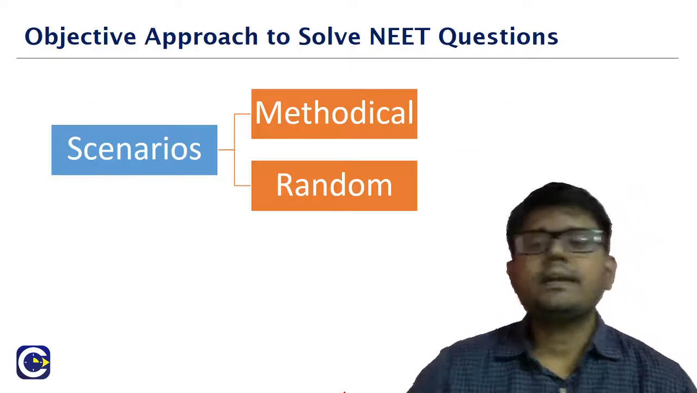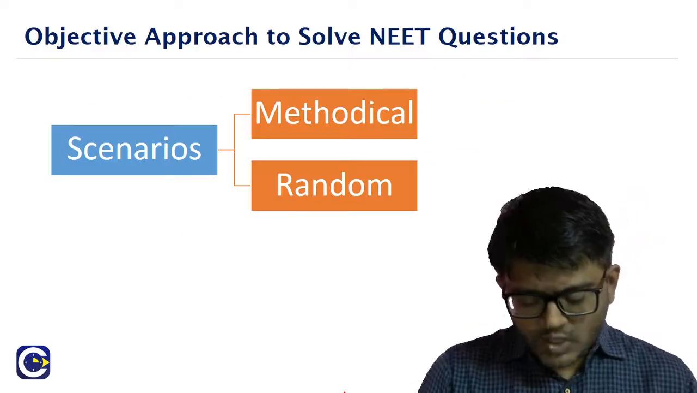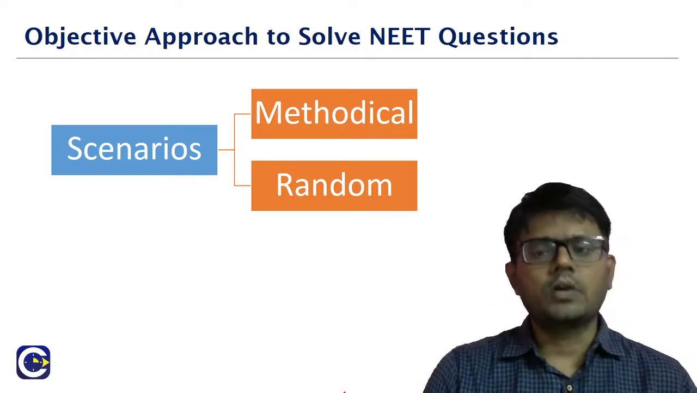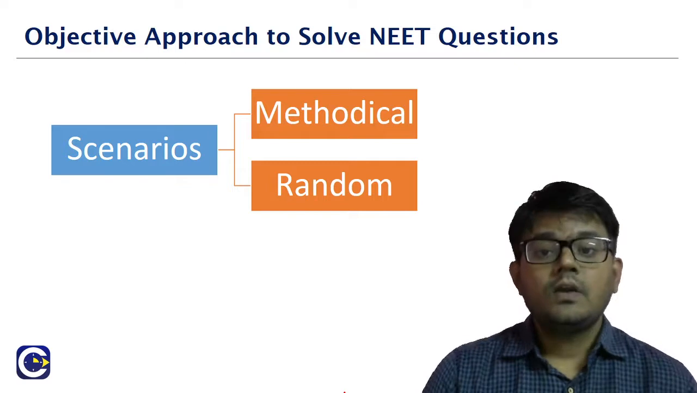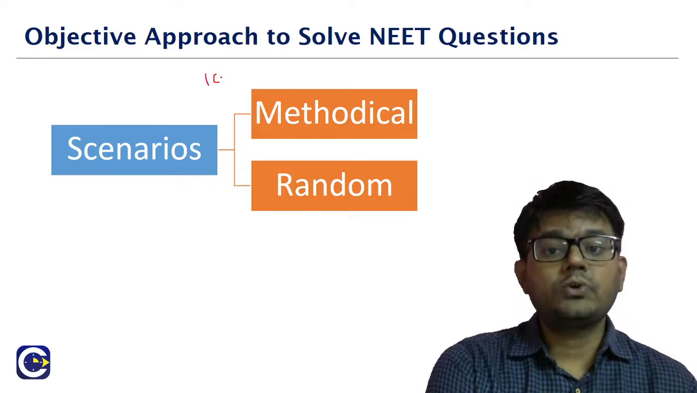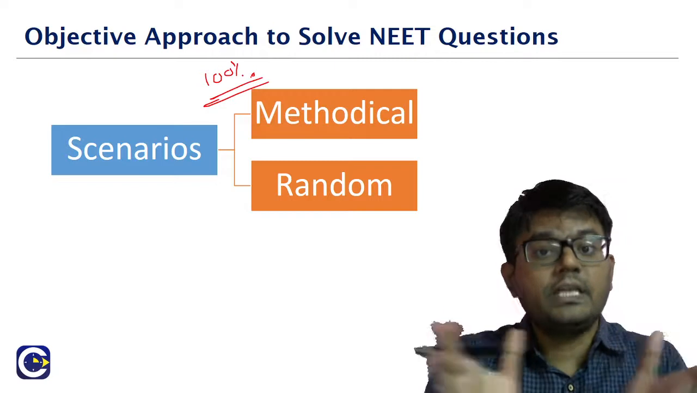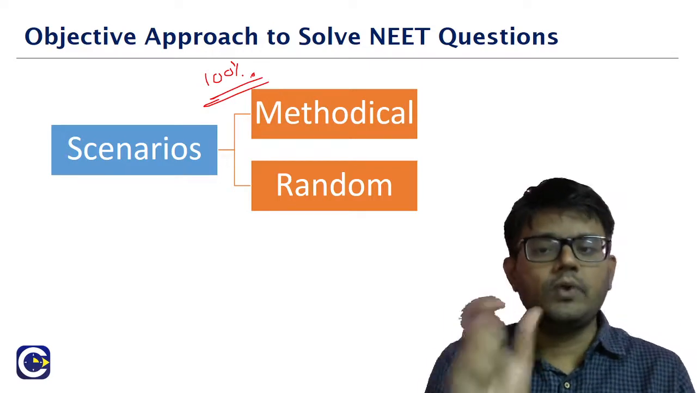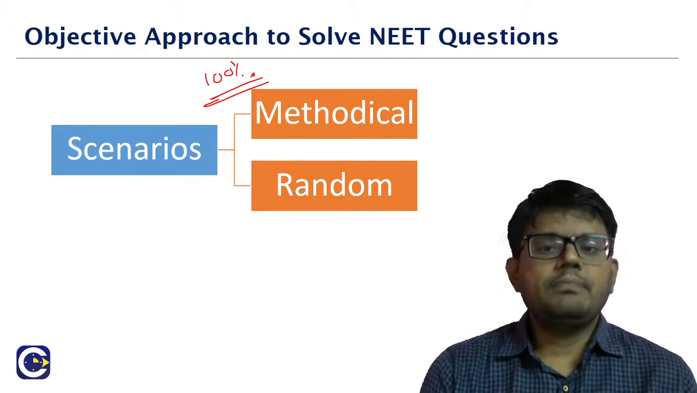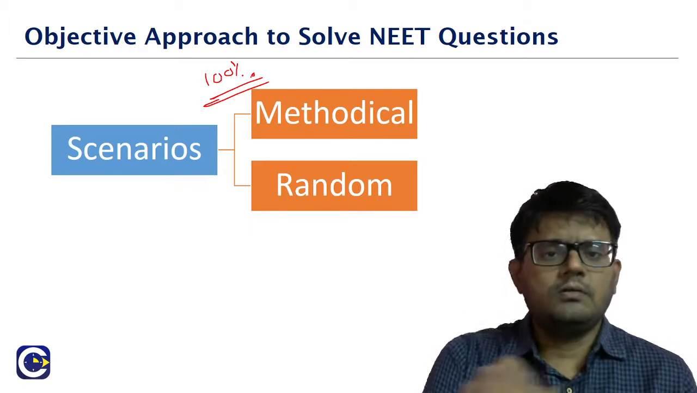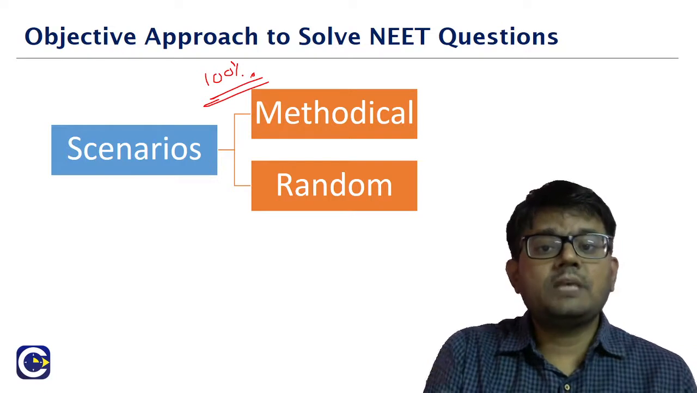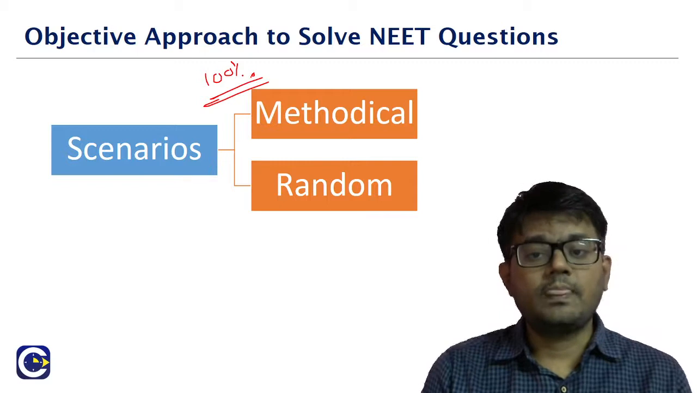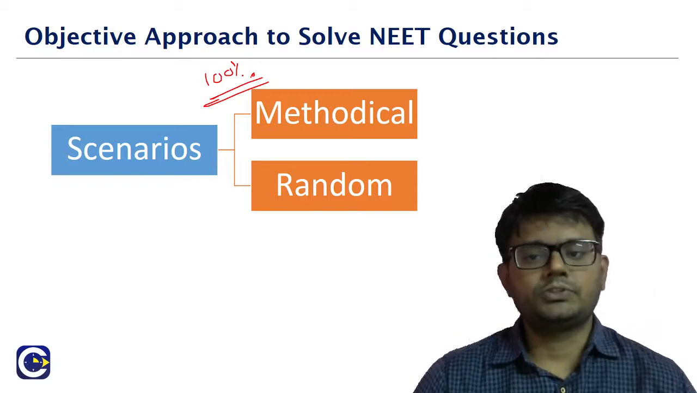So if you look at the objective approach scenarios, generally we'll categorize them into two models. One is what we call a methodical model, where we'll have 100% surety of getting the right answer without even knowing the real approach to solve the question. While using the methodical approach, you might be required to have a little knowledge about that problem or the topic, or sometimes we can get the answer without even having an idea of how to approach and solve the question, with 100% surety. That is the methodical approach.